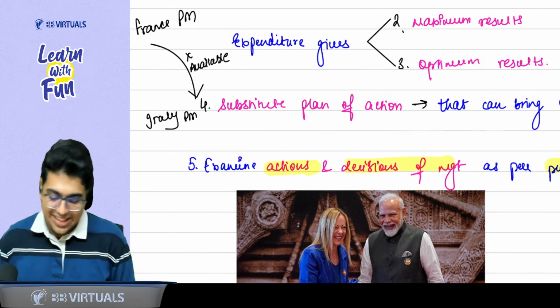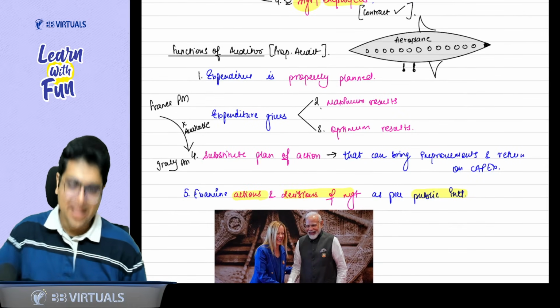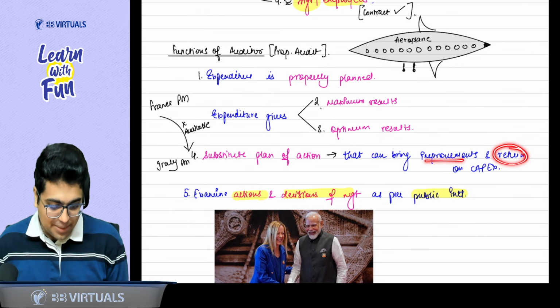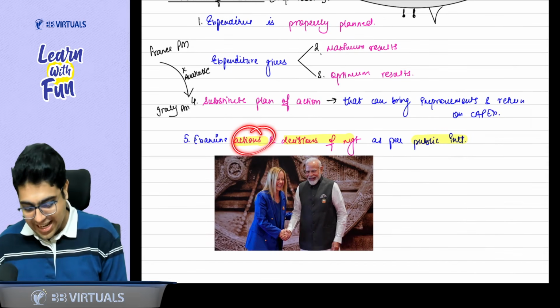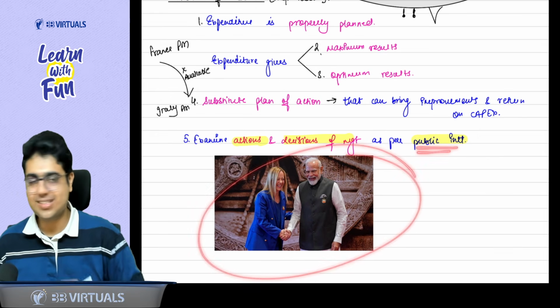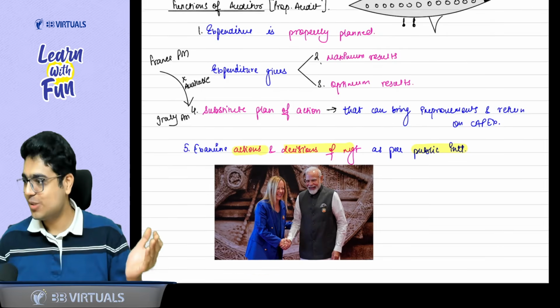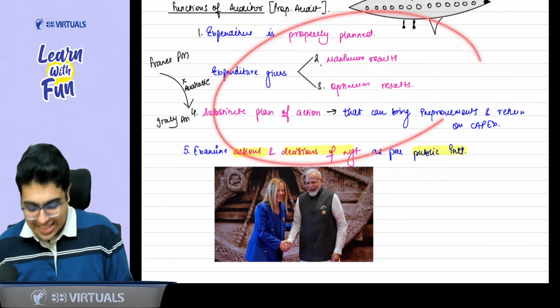So he decided to go with a substitute plan of action, so that a substitute plan of action can bring improvements and a better return on the capex. And ultimately, whatever actions and decisions are taken by the management, they should be in public interest. So public also enjoy when our prime minister is meeting the other prime minister. So easy 5 points are done.